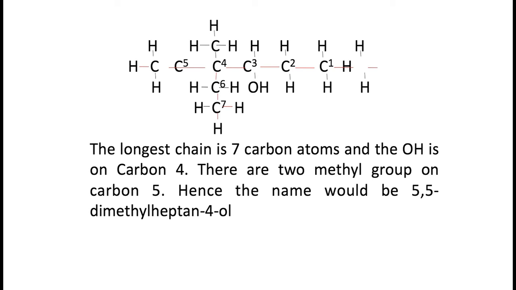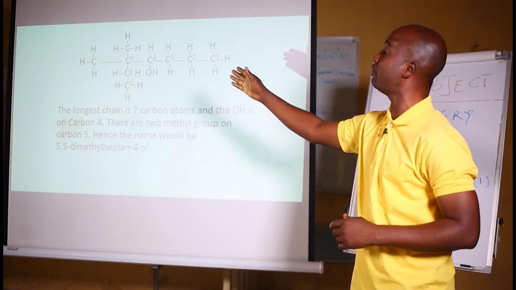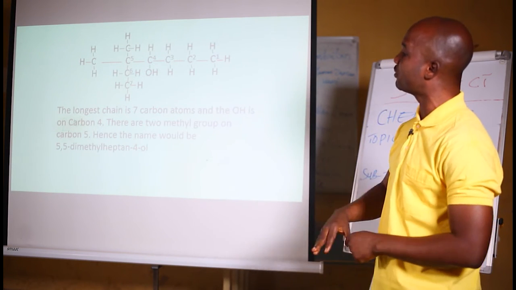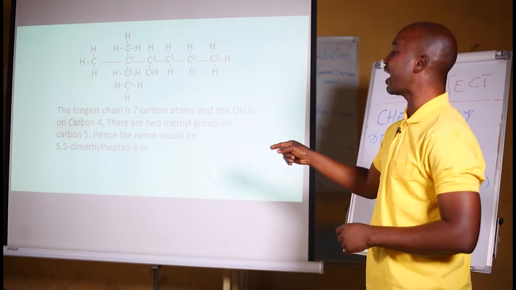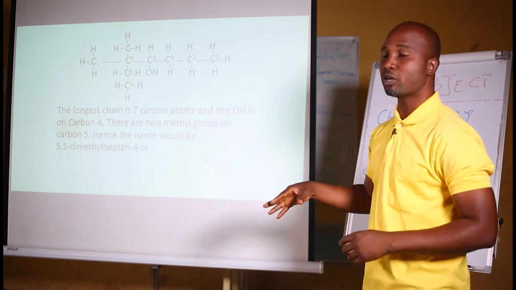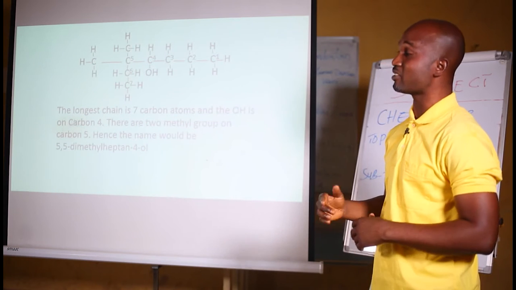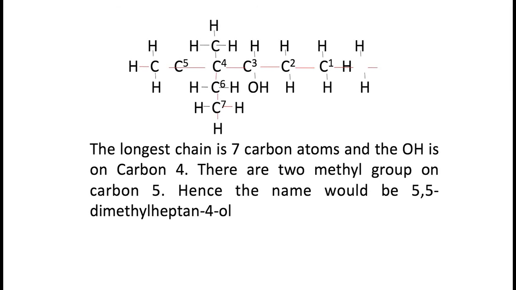That's 2 methyl groups on carbon number 5. Remember I said your methyl group is CH3 and there's another CH3 on carbon number 5. So the name becomes 5,5-dimethyl heptanol. The name becomes 5, comma, 5, because I said in between 2 numbers there's usually a comma. Then dimethyl heptanol. That is the name of this compound.